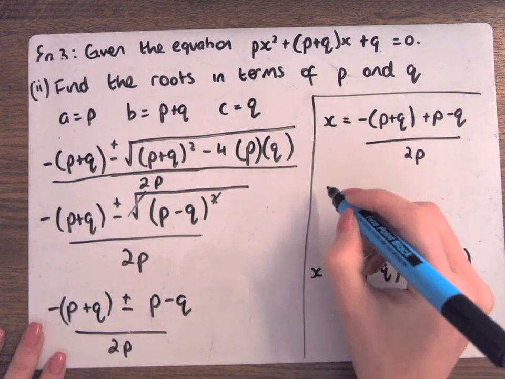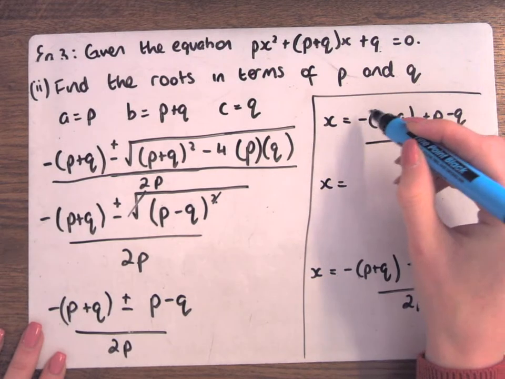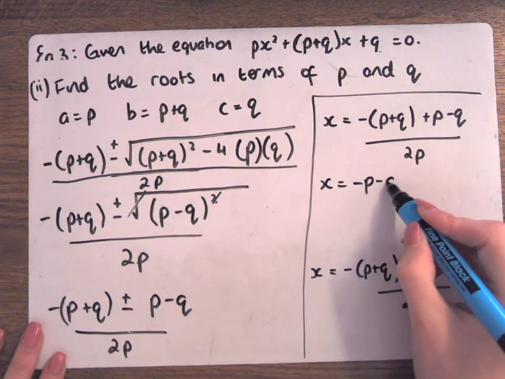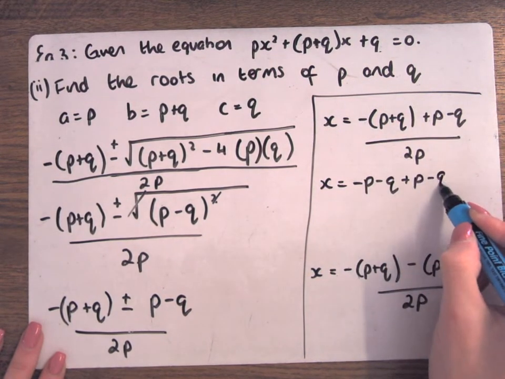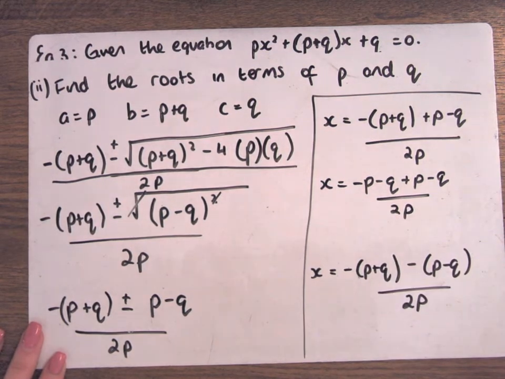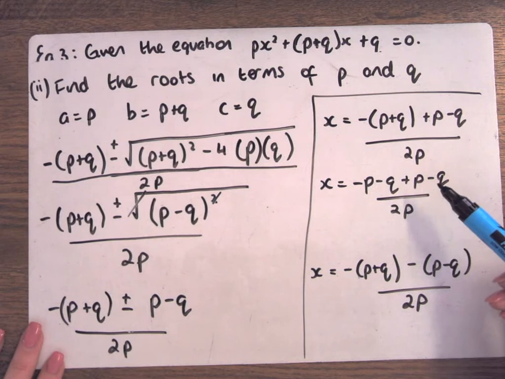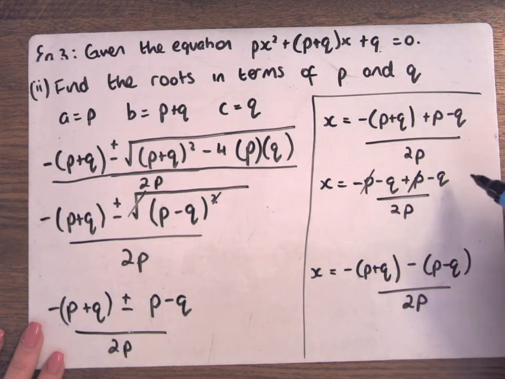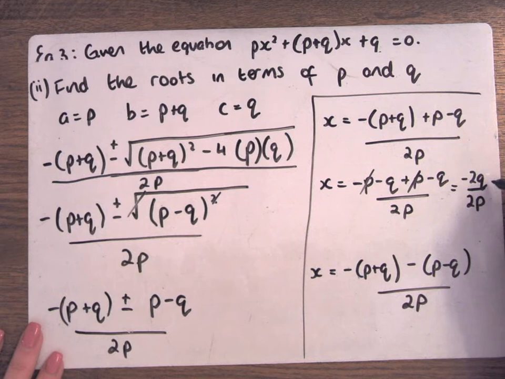So up here, I'm going to get minus P minus Q plus P minus Q over 2P. The minus P and the plus P cancel. So I get minus Q minus 2Q over 2P. So what's that answer going to be? Minus Q over P, exactly. The 2's will cancel. Minus Q over P.